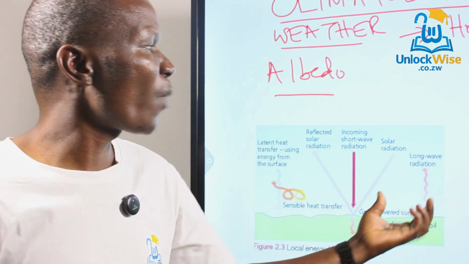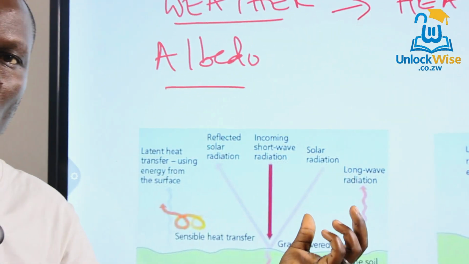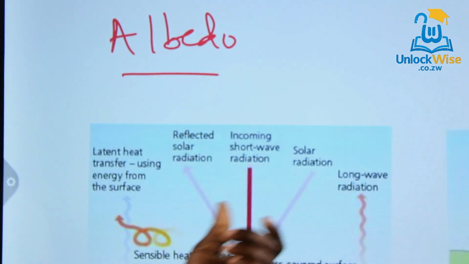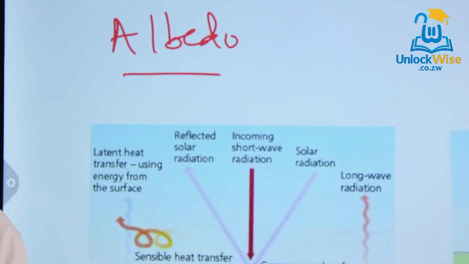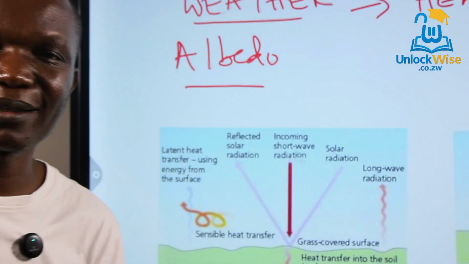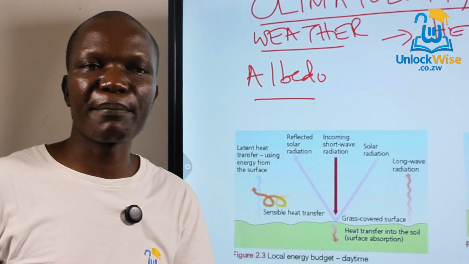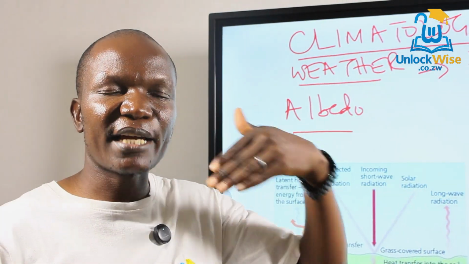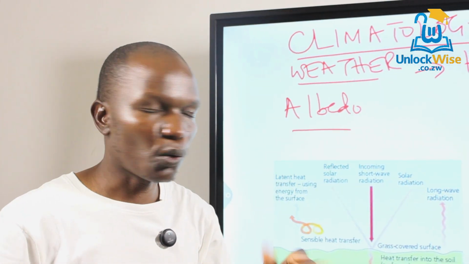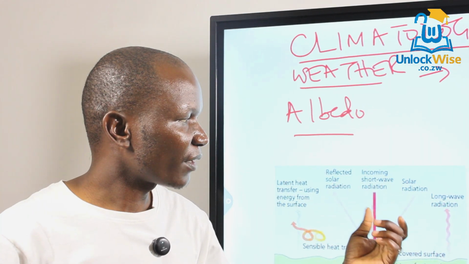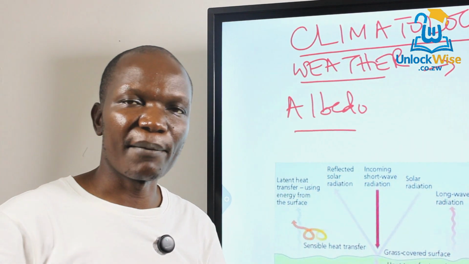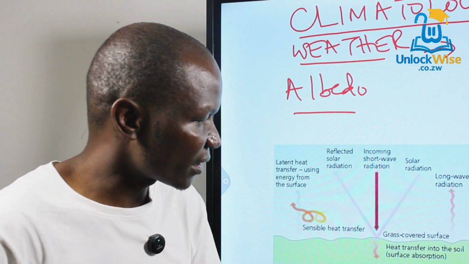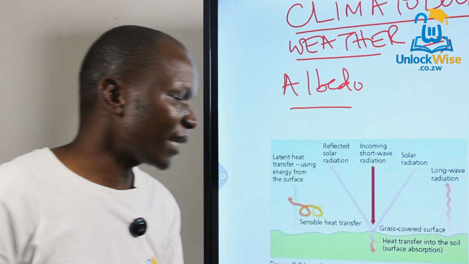We also have long wave radiation, whereby some of the heat is lost back to space. It happens also during the day, though this one is very dominant at night. It simply describes how heat is lost back into the atmosphere and later into the upper space. So we call it long wave radiation, or terrestrial radiation. It represents how heat is lost back to space from this particular system.